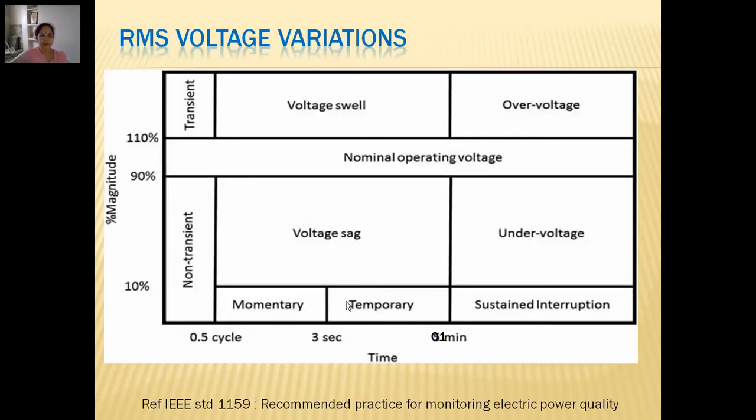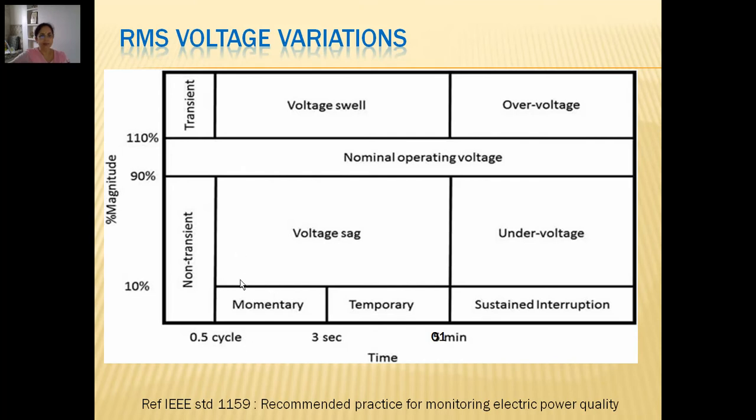Now this is the chart which talks about RMS voltage variations, given by IEEE standard 1159, the recommended practice for monitoring electrical power supply and power quality standard. On the x-axis is the time scale and on the y-axis is the magnitude of available voltage. As we are all aware, voltage sag is defined in terms of the available voltage to the customer, and various RMS voltage variations are shown in this chart.